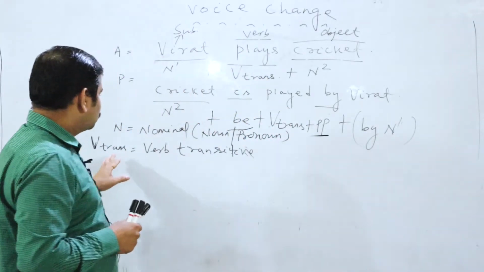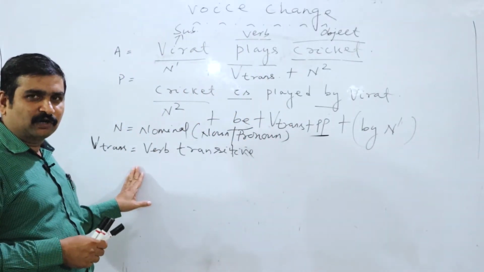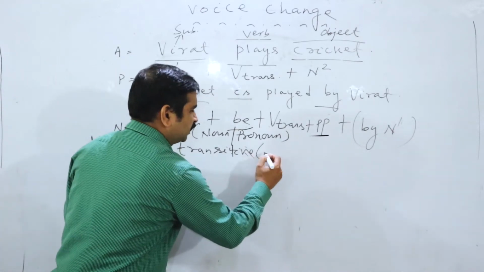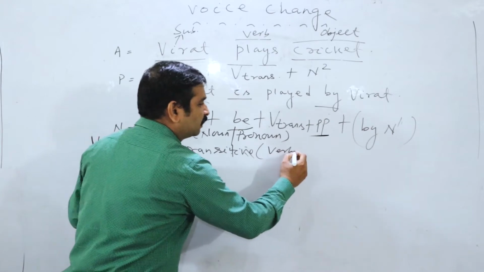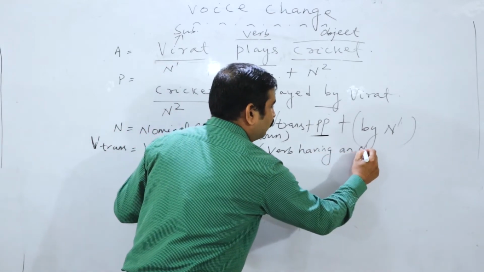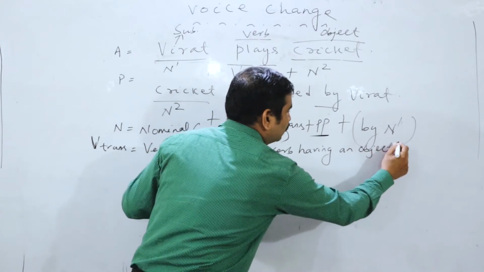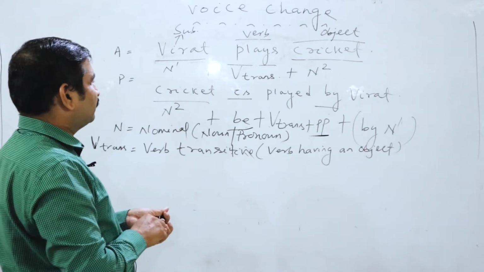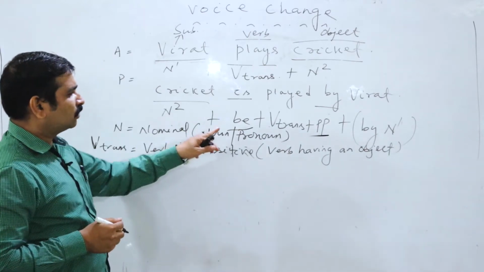Look at the line. So V trans means, now you are clear, all of you clear? Verb transitive. What is verb transitive? Inside the bracket I am writing verb having an object. Verb having an object is known as verb transitive. Now let me clarify the next rule. What is the next rule?